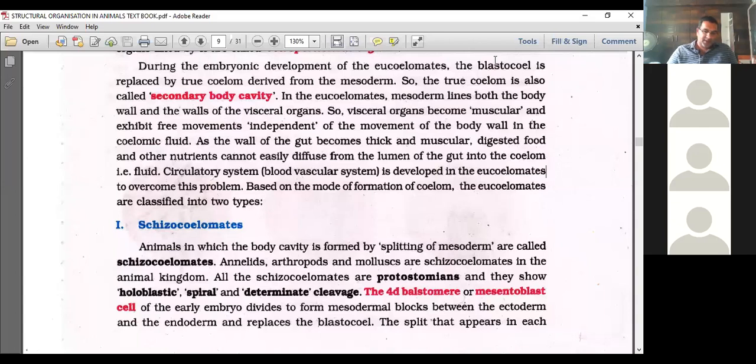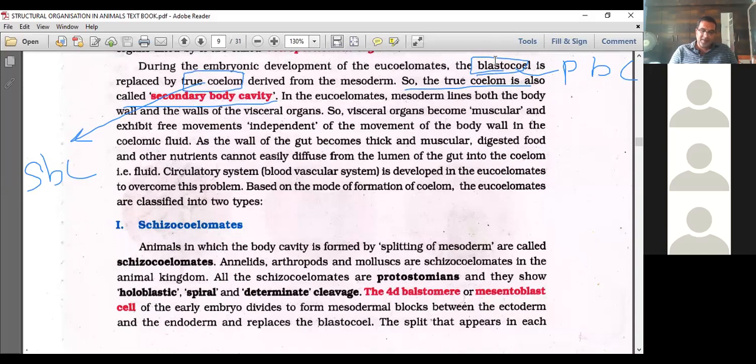True coelom means, we said that blastocoel is considered as the primary body cavity. Now whatever true coelom we are going to say, that is the secondary body cavity, derived from the mesoderm. So the true coelom is also called the secondary body cavity.